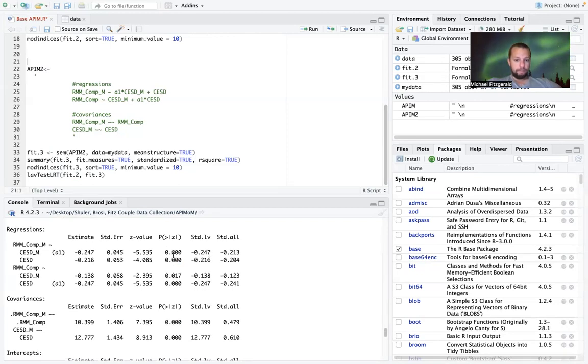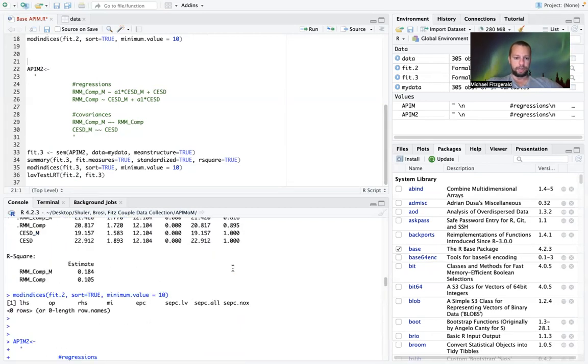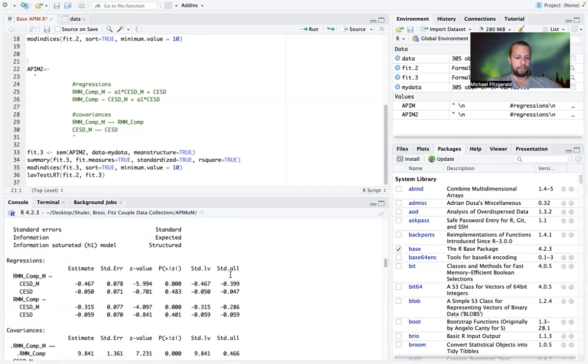And so what you are going to see is that the male effect and the female effect, you'll see these labels are identical, right? So it's negative 0.247. They are constrained to be equal to one another, all right? What you'll also notice is that now, by constraining the actor effects to be equal, we now actually have significant partner effects, which we did not have in the previous model, which I will actually scroll up to very briefly.